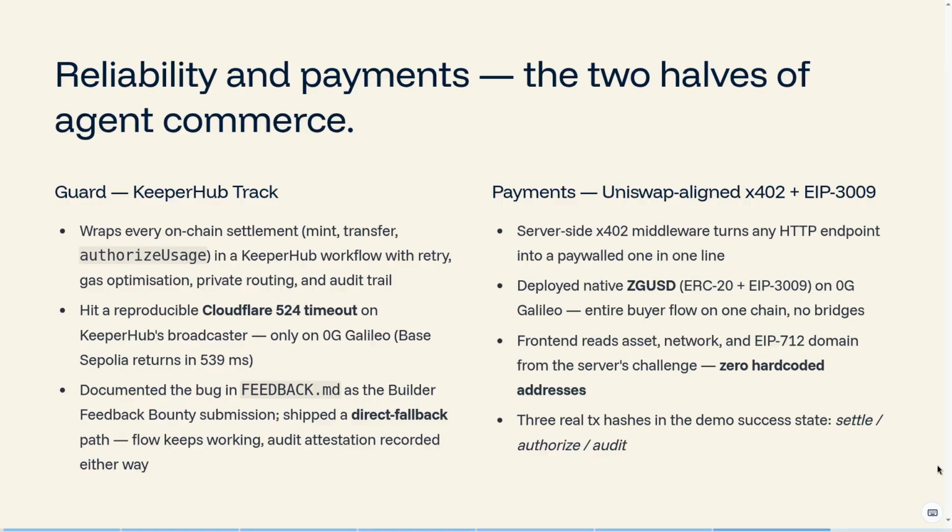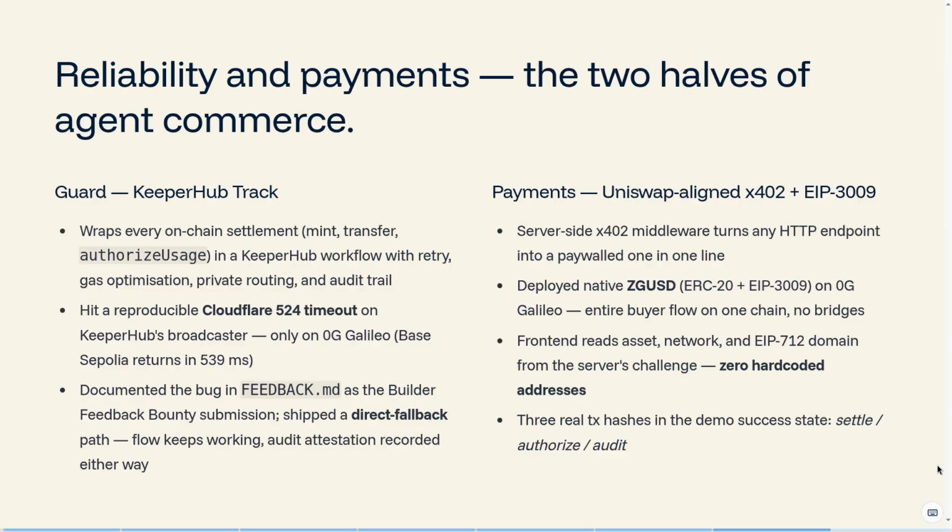An agent that takes money on chain needs two things: reliable settlements and flexible payments. For reliable settlements, we used the Keeper Hub sub-track. We wrap every on-chain settlement, mint, transfer, and authorized usage in a Keeper Hub workflow with retry, gas optimization, private routing, and an audit trail.